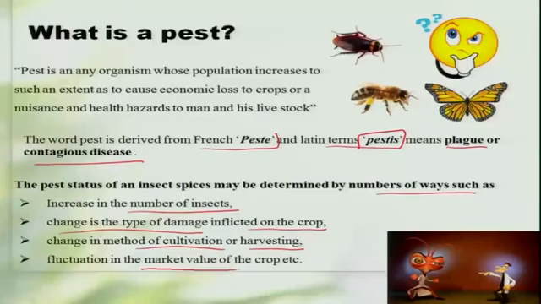Then it is based on the market value of the crop. The best example I can quote is onion and tomato, where, when there is a huge market demand for these crops, even a smaller damage caused by the insect may be considered a serious pest, and vice versa.